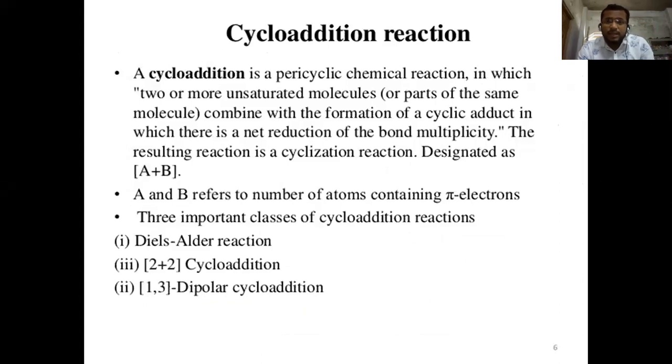Next, the cycloaddition reaction. The cycloaddition is a pericyclic reaction in which two or more unsaturated molecules combine with the formation of a cyclic adduct, in which there is a net reduction of the bond multiplicity. The resulting reaction is a cyclic reaction. They are referred to as A and B according to the number of atoms containing pi electrons. There are three important classes of cycloaddition: the Diels-Alder reaction, then the 2+2 cycloaddition, and the 1,3-dipolar cycloaddition reaction.